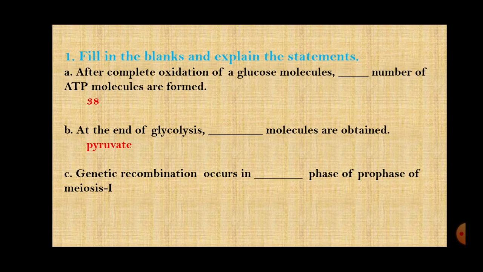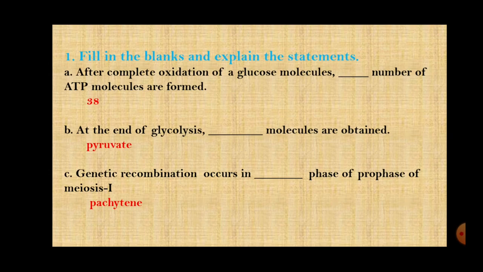Then the third one is, genetic recombination occurs in dash phase of prophase of meiosis 1. Recombination, where the chromosomes undergo crossing over, takes place in the pachytene stage of prophase.